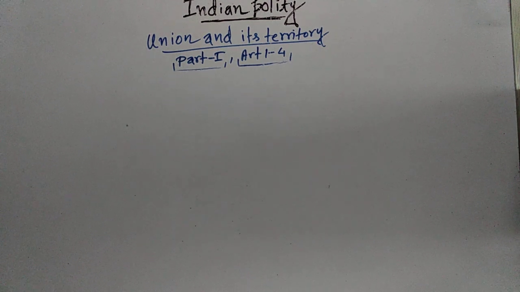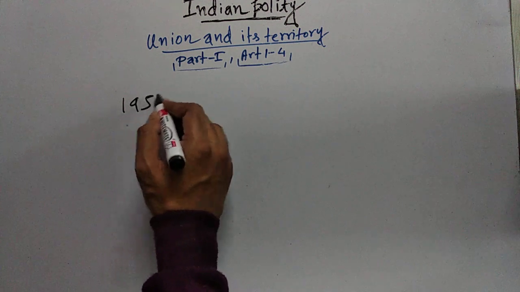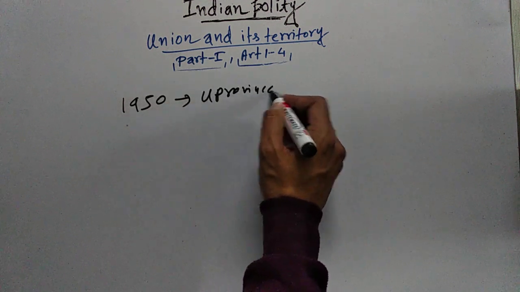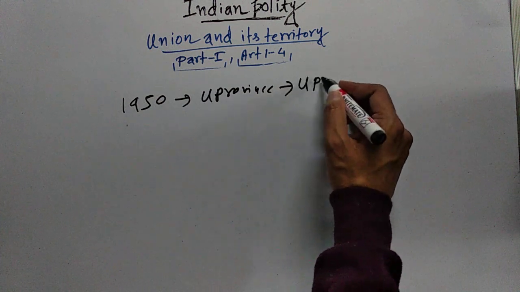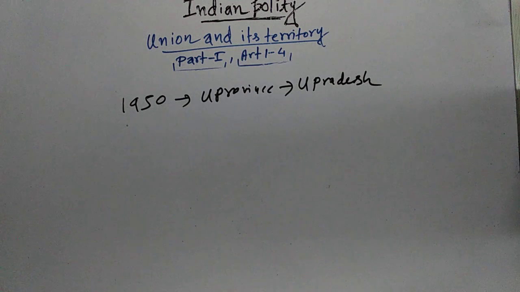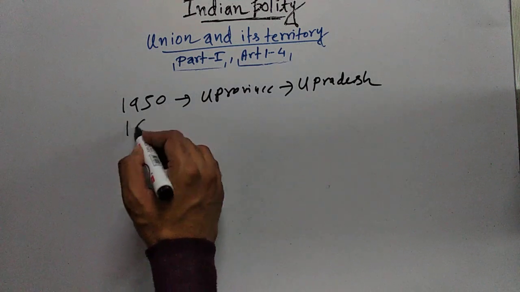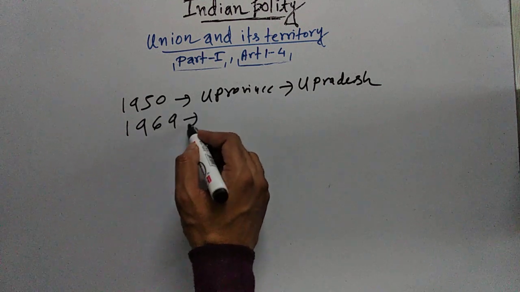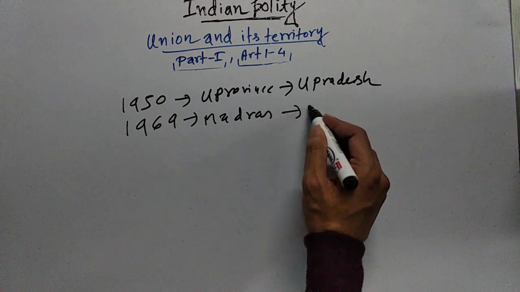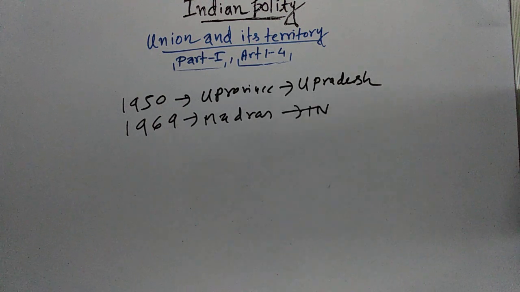For the very first time in 1950, United Province was renamed as Uttar Pradesh. Then if you see in 1969, Madras was renamed as Tamil Nadu.